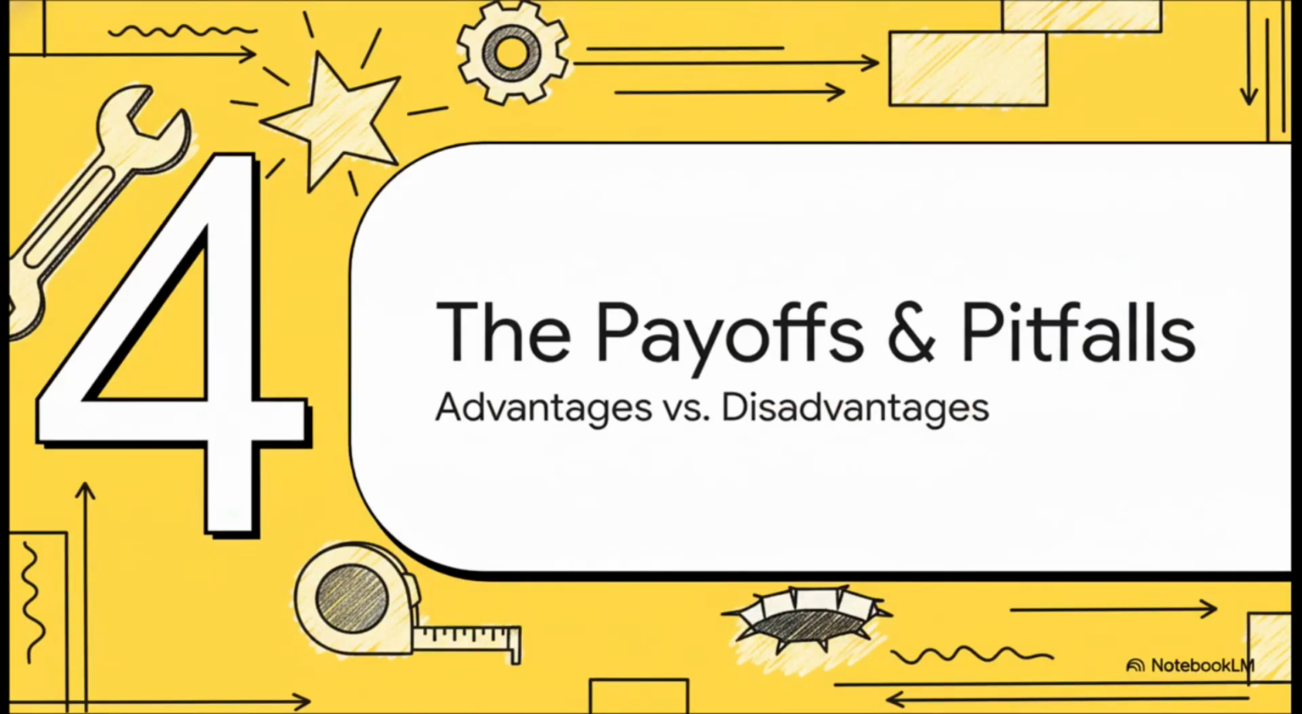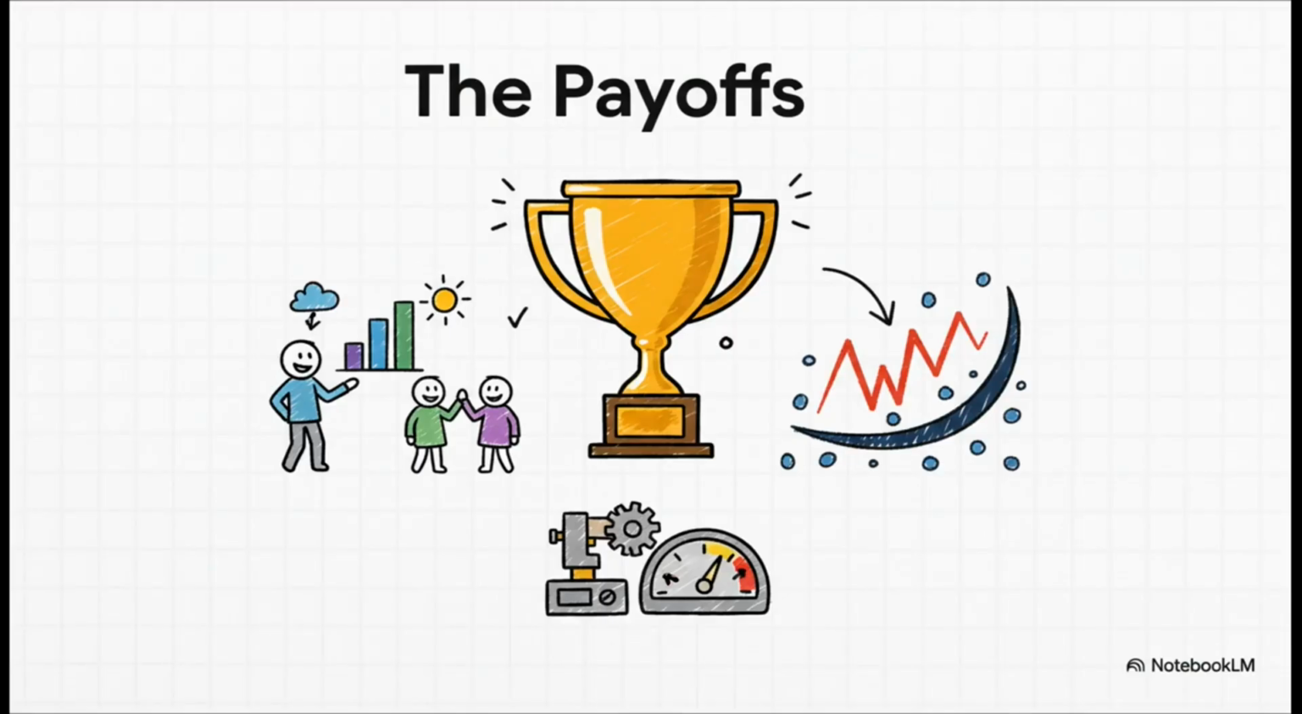But like any tool, discretization is not a magic wand. It's a strategic choice, and it comes with some very real trade-offs. So let's take a look at the payoffs and the pitfalls. The biggest payoff, by far, is interpretability. I mean, it is so much easier to explain a business trend using categories like low, medium, and high spenders than it is to use a list of thousands of different dollar amounts.